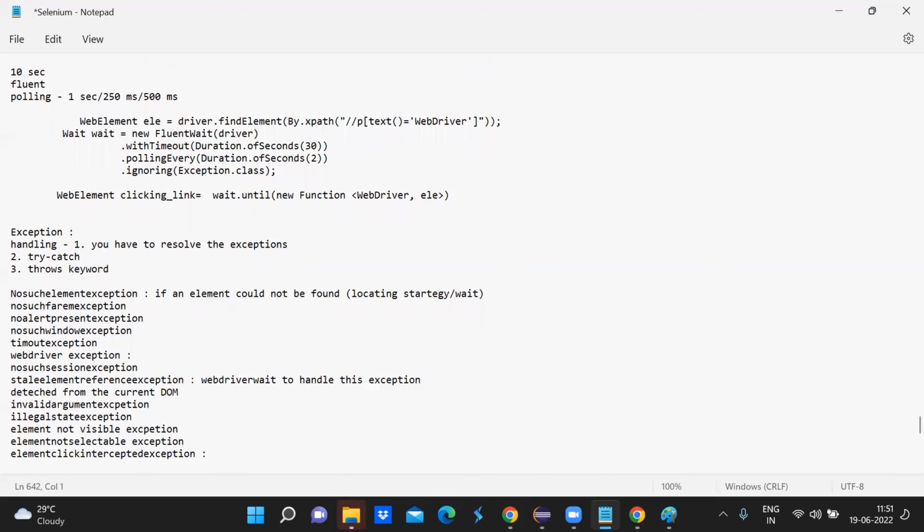The other exception you might see in your Selenium scripting is element not interactable exception. All are runtime exceptions, and this also occurs when the element is present on the DOM, but you cannot interact with that element.